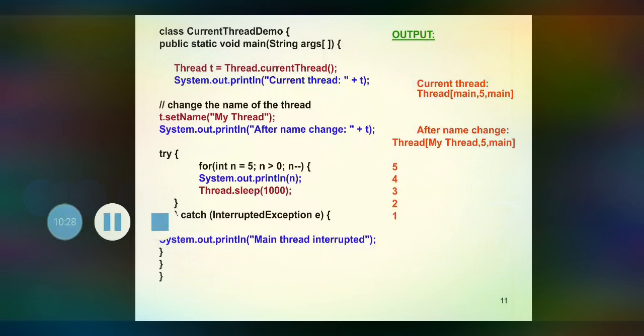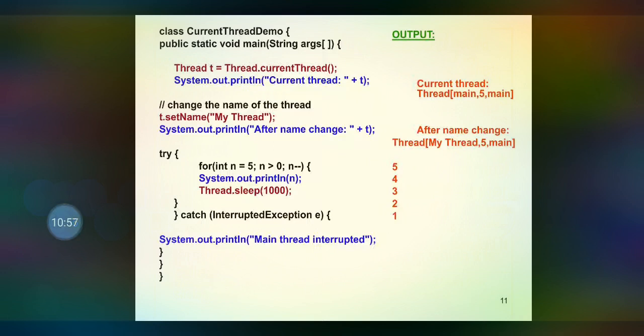So let us consider an example. class CurrentThreadDemo, this is the user defined class name, and public static void main(String args[]). Within the main method we are going to create the object t for the Thread class, equal to Thread.currentThread(). The currentThread() method is called with the help of the class name because it is a static method.